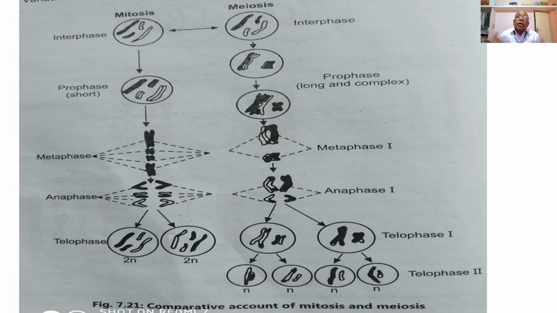After this there is a movement of the centrioles to the opposite poles, spindle fibers begin to form, and the nuclear membrane begins to disintegrate, with condensation of the chromatids of the chromosome taking place.